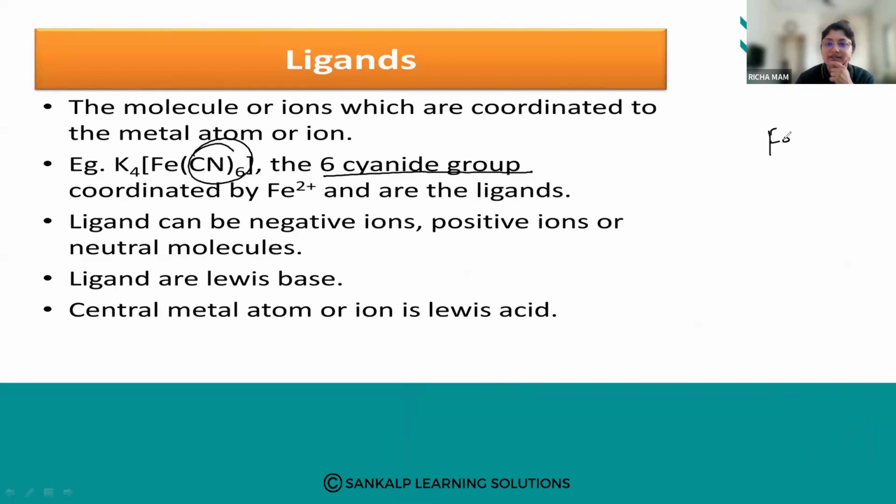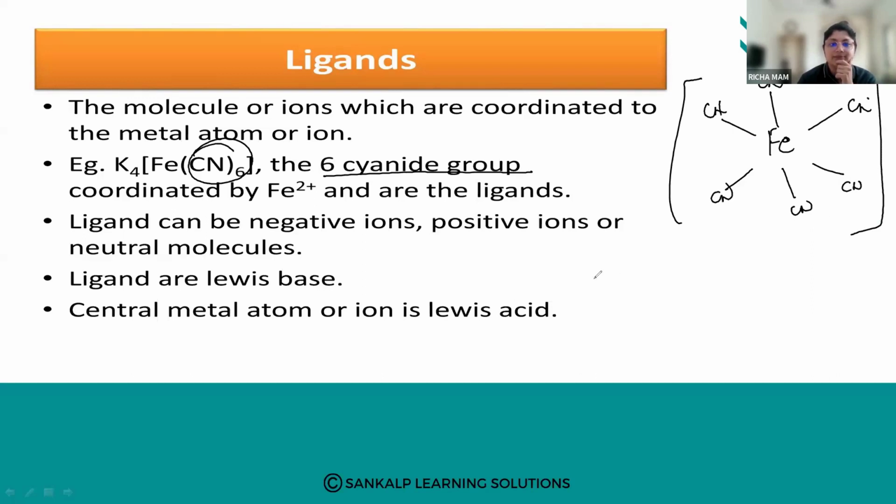So Fe will be in the center, and here your six cyano groups will be there. These are the six cyano groups. Okay, so like this, it will form the coordination compound.